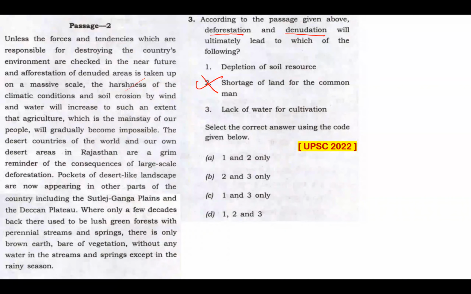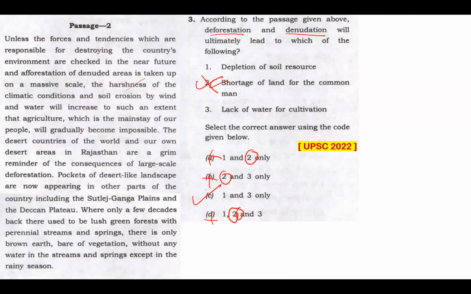And they've given us some tools in the form of deserts of Rajasthan, Satluj Ganga plains, and the Deccan Plateau as tools to exemplify the other kind of land. And this passage is never about land in general and not about common man. So when statement 2 is eliminated, I can easily eliminate option A, I can easily eliminate option B, I can easily eliminate option D, and I should pick option C as my answer.